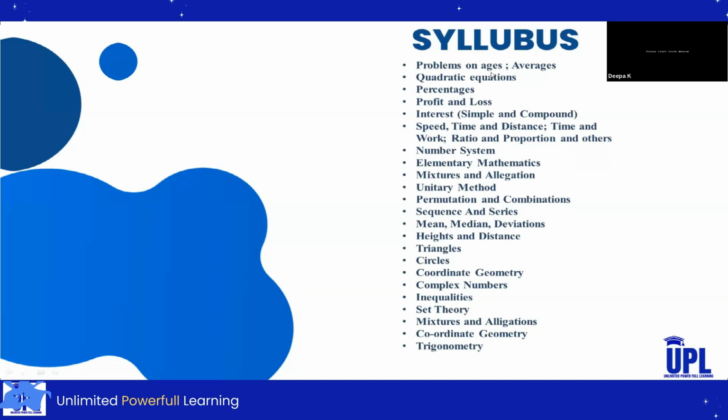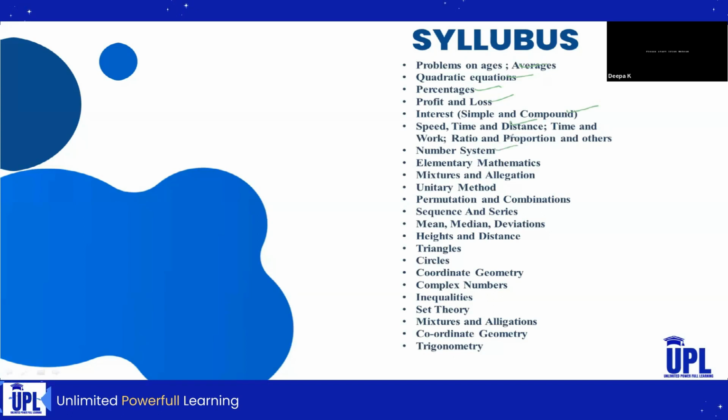So let us see here. The first topic is problems on ages and averages, and second one quadratic equation, and third one percentages, and fourth one profit and loss, and fifth one interest. Here simple and compound interest, and next one speed, time and distance, and time and work, and one more ratios and proportions and others. Next one is number system.